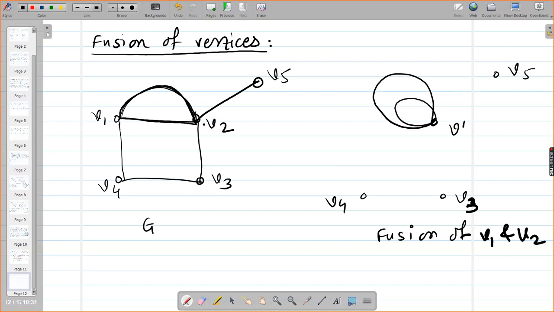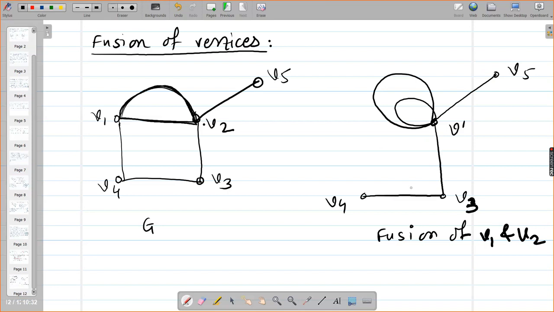Yes, ma'am. Now V2 is adjacent with V5, right? Yes. So V dash I will also make adjacent with V5. Then V2, V3 are also adjacent, so that is done.